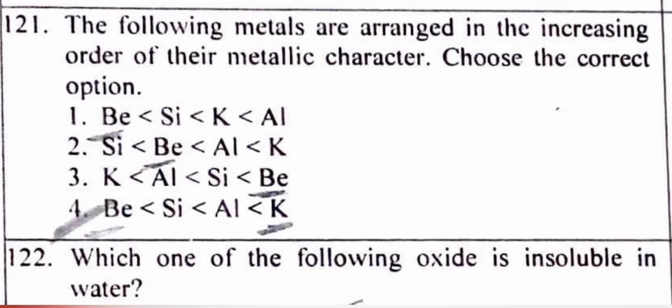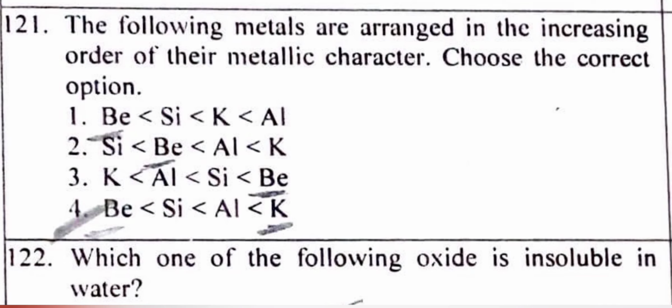Next, arrange the following in increasing order of their metallic character and choose the correct option. The options given are beryllium, silicon, potassium and aluminium. Now potassium is the most metallic, so it must be at the maximum point. The correct option can be the second or the fourth one. The last two are the same, potassium and aluminium, but after that the most metallic will be beryllium, and then silicon, which is a non-metal, so it possesses the least metallic character. So the second answer is the correct one.